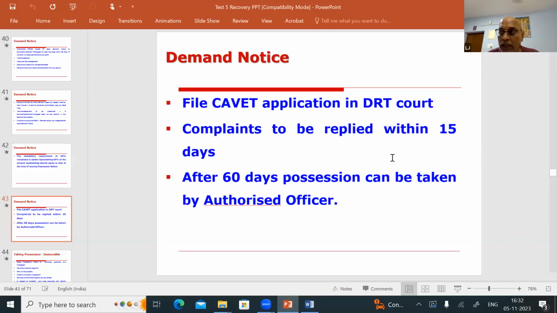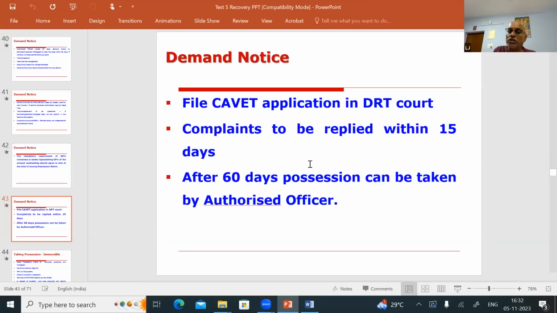What will happen if you do not reply within 15 days? This fellow will go to your DRT. And the DRT, in spite of your having applied a caveat application, since you have not followed the timeline, will give a stay order on your account. So the time norms are to be followed correctly. Complaints or anything during the 60 days of the demand notice are to be replied to within a period of 15 days. Okay, so 15 days is over, everything is over, 60 days is over.